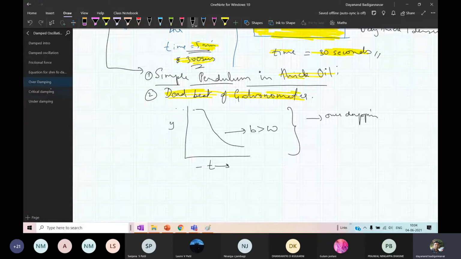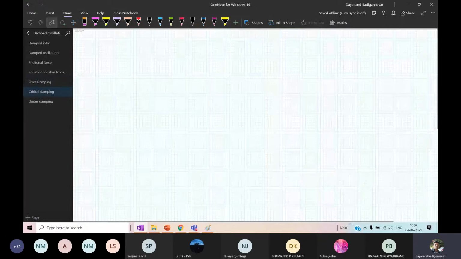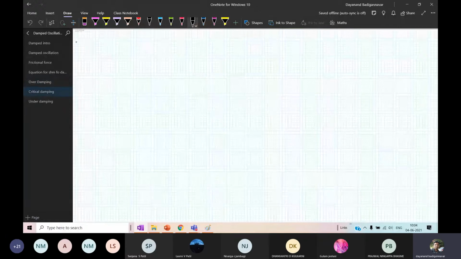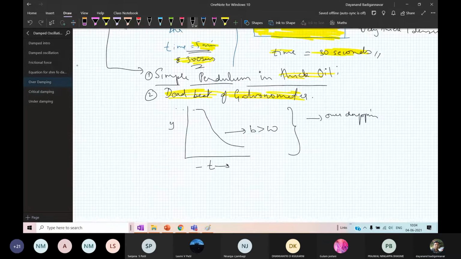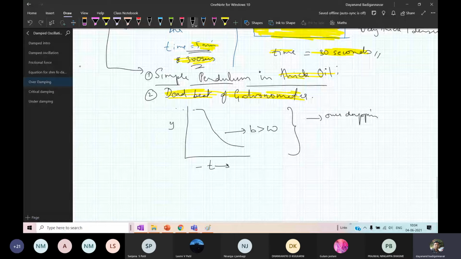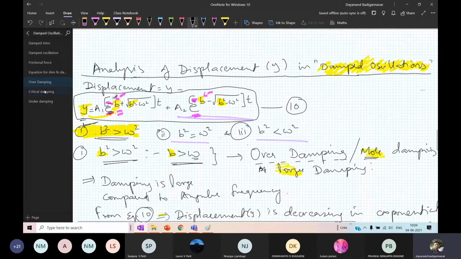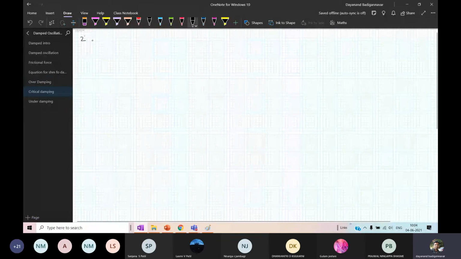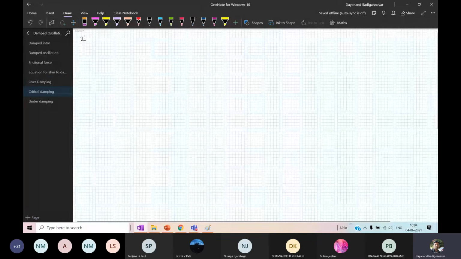After that, let us go for the second one. It is called critical damping. The first one was over damping. Let us go for the second one, which is b equal to omega. It is the critical damping. Second one.